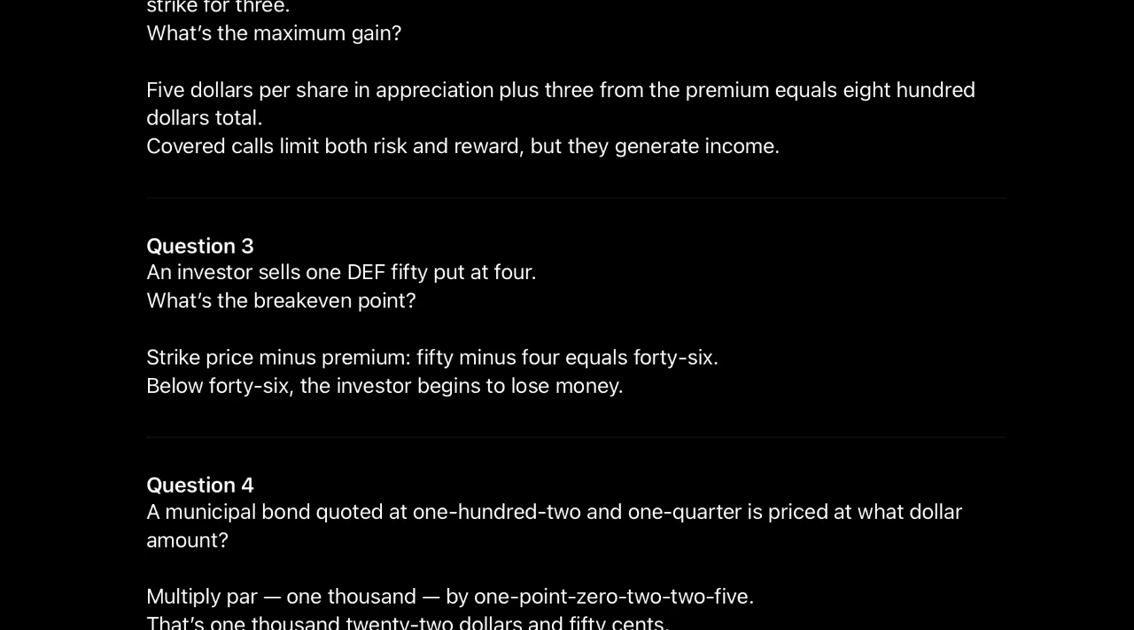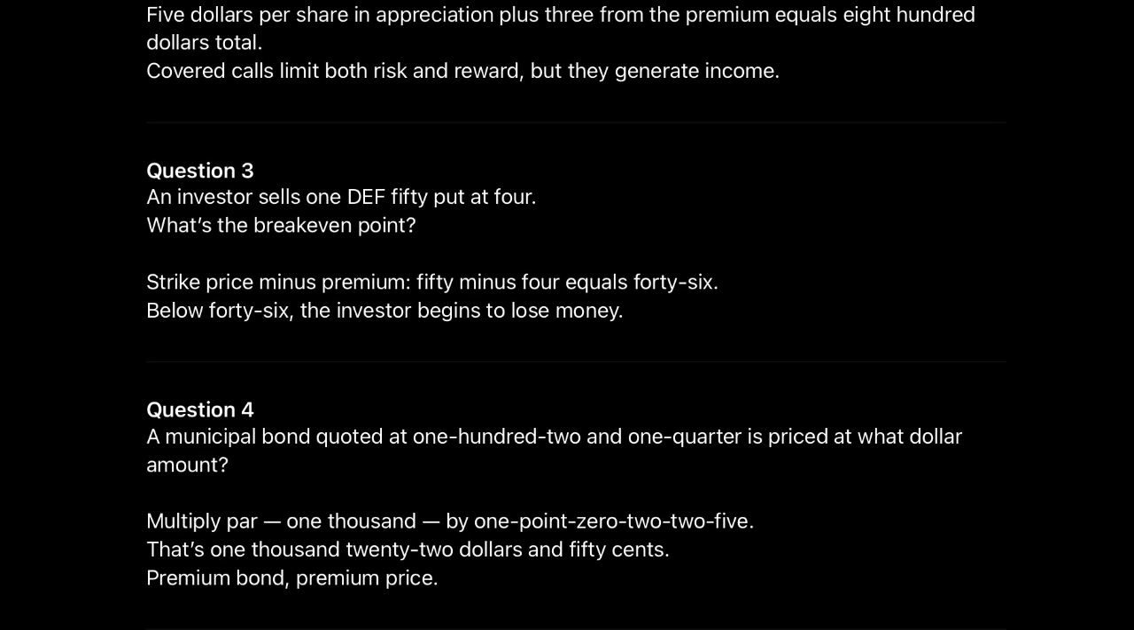Question 3. An investor sells one DEF 50 put at 4. What's the break-even point? Strike price minus premium, 50 minus 4 equals 46. Below 46, the investor begins to lose money.